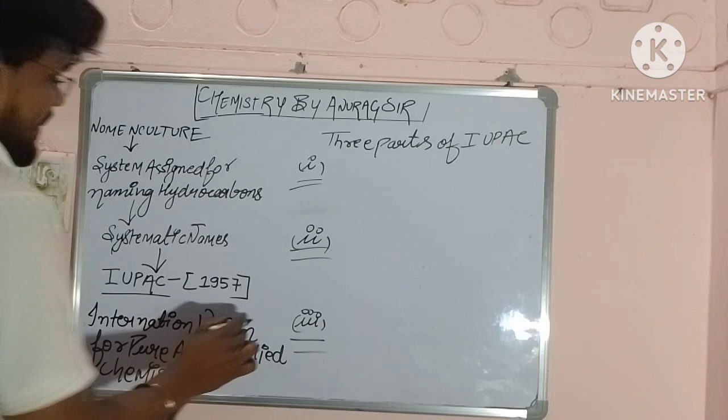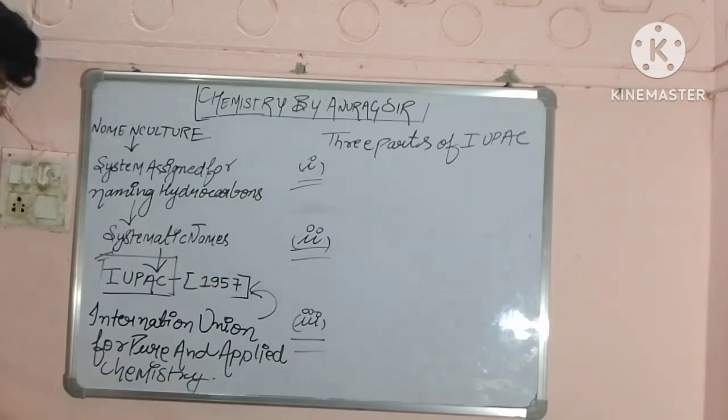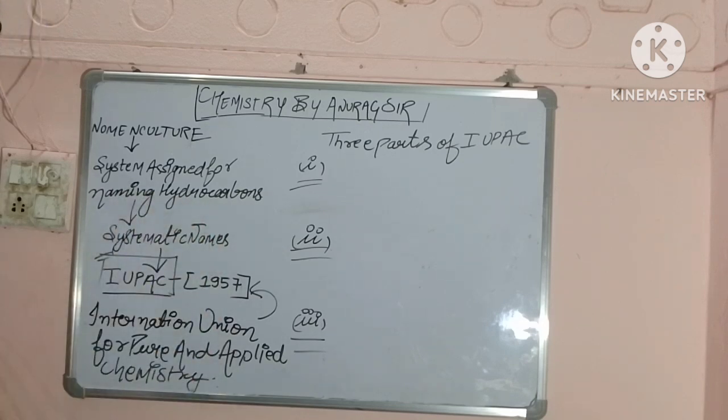It was launched in 1957, and from there we got a systematic system under which we name the organic compounds or the hydrocarbons.